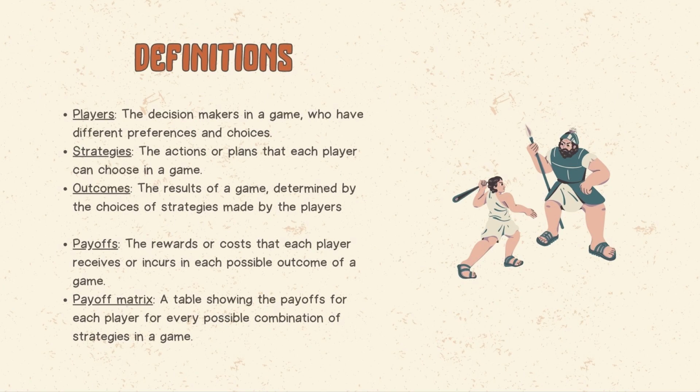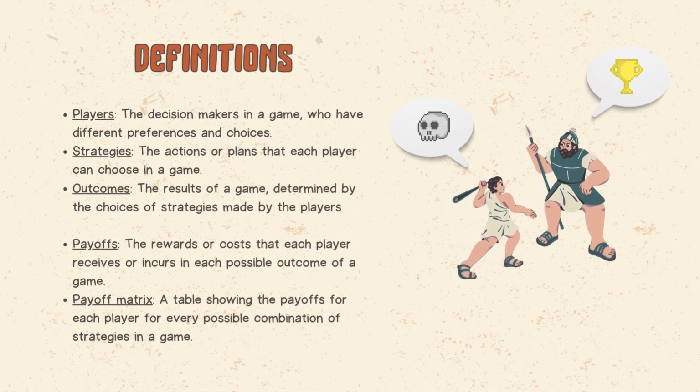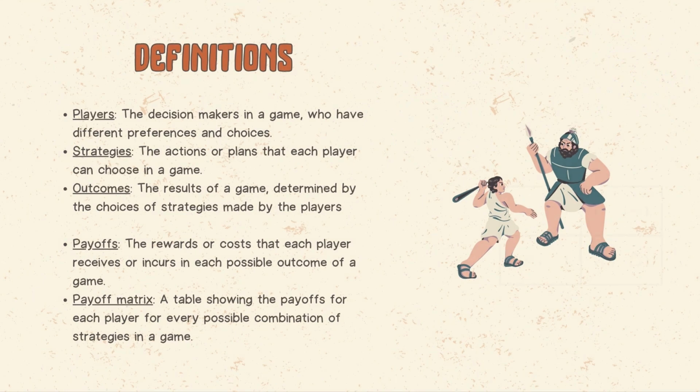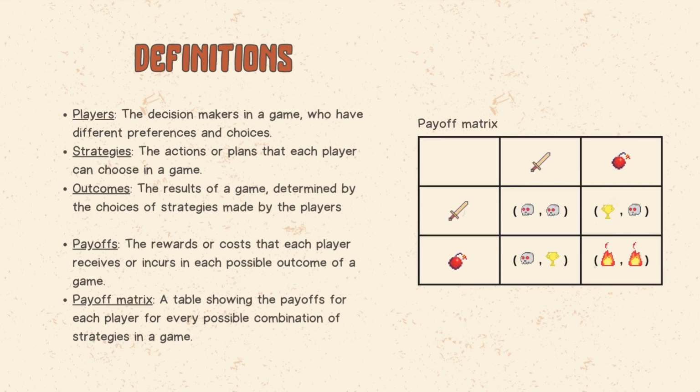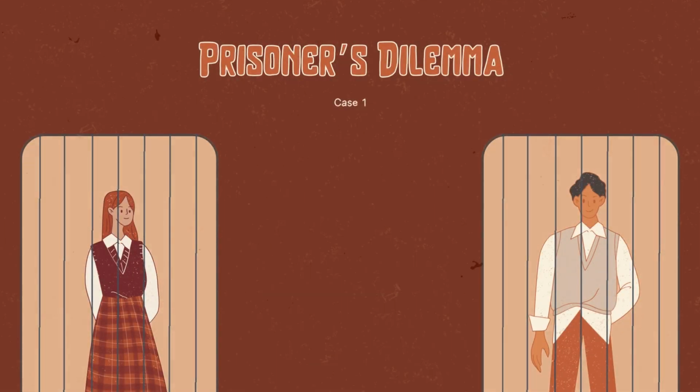Players are the decision makers in a game, who have different preferences and choices. Strategies are the actions or plans that each player can choose in a game. Outcomes are the results of a game, determined by the choices of strategies made by the players. Payoffs are the rewards or costs that each player receives or incurs in each possible outcome of a game. A payoff matrix is a table that shows the payoffs for each player for every possible combination of strategies in a game. Now, let's start with a classic example, the prisoner's dilemma.